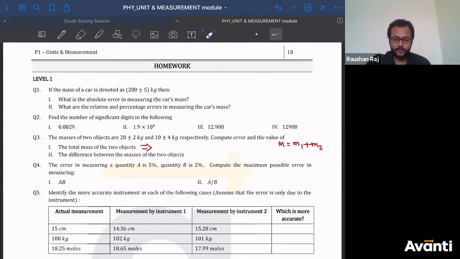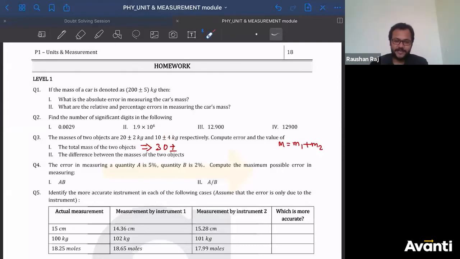Tell me what is the true value of m1 and m2? 20 and 10. Add them, 30. Now we have to talk about the error. If you're adding, what will be the error? What will happen to the error here? Achha, tell me what is this 2? Whether this 2 is relative error or absolute error. Similarly, 4 is relative error or absolute error. Come on guys, write the answer.